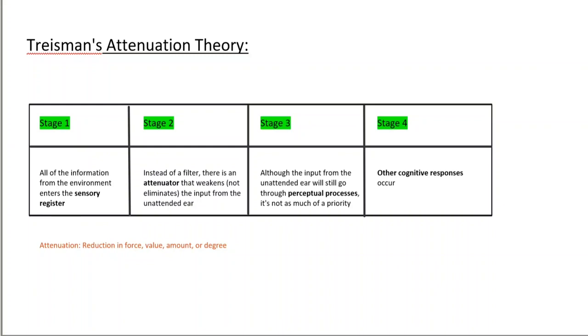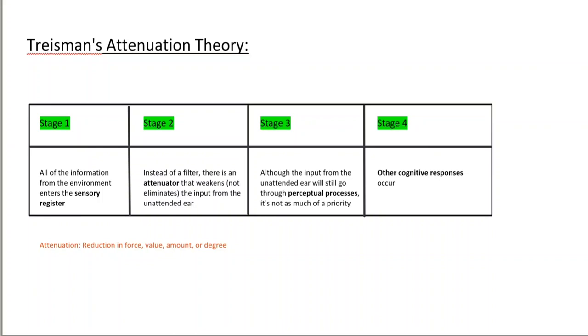So attenuation, just as a note, means the reduction in force, value, amount, or degree. So it basically weakens, but it doesn't fully go down to zero. It just lessens. And in the third stage of this theory, the information then gets through the perceptual processes. However, it may not be as much of a priority or a necessity.